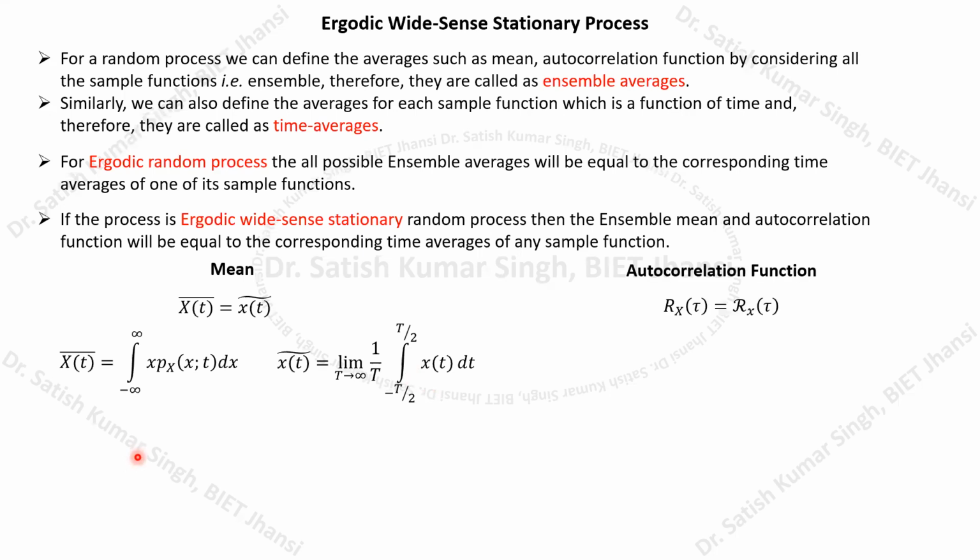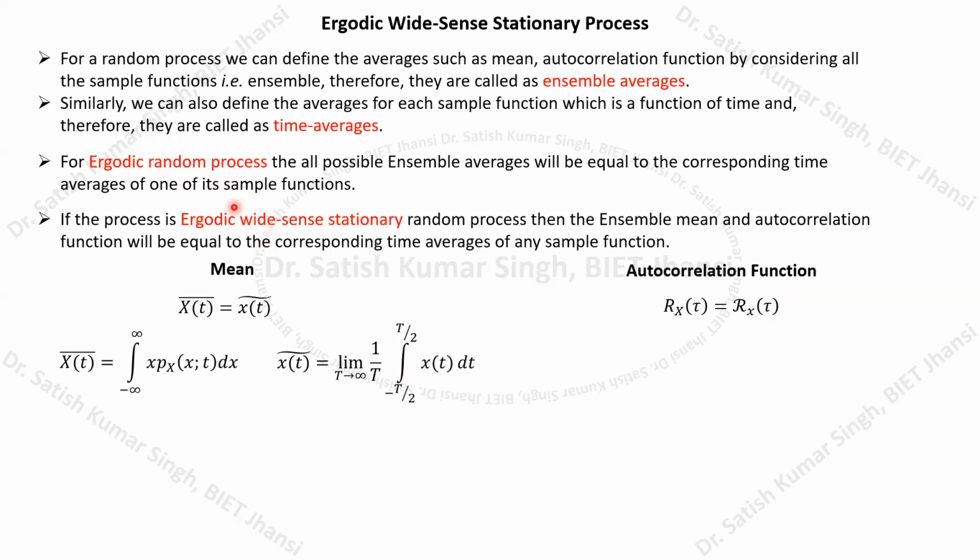Similarly, if you see the autocorrelation function, if the ensemble autocorrelation function equals the time average autocorrelation function, and the mean and autocorrelation function follow these two properties, then it is normally referred to as ergodic wide sense stationary. So try to understand this difference. The ergodic random process is the bigger class, and this one is the subclass.